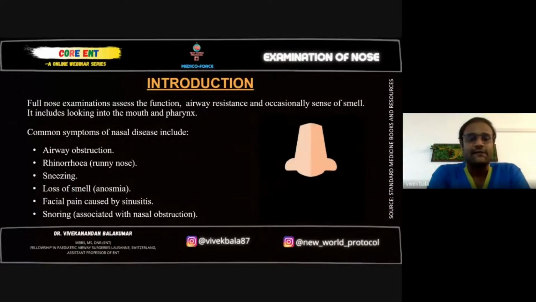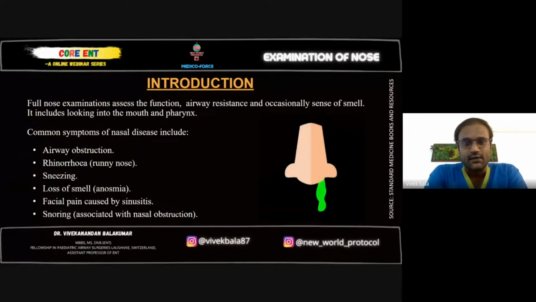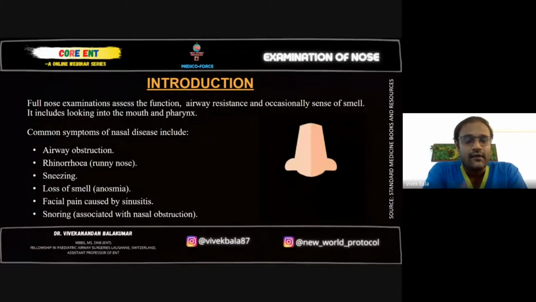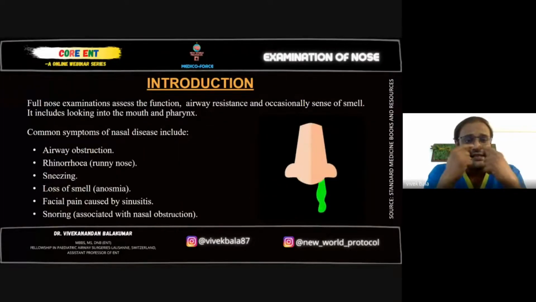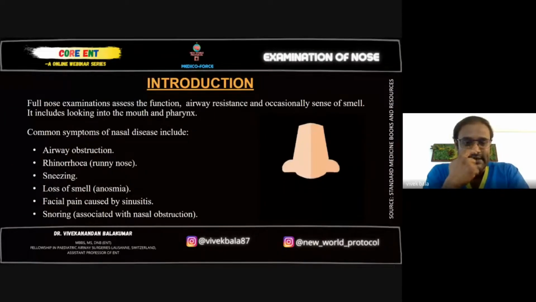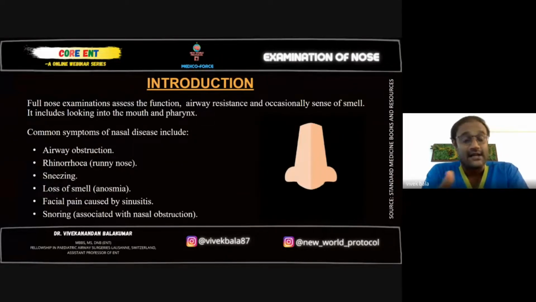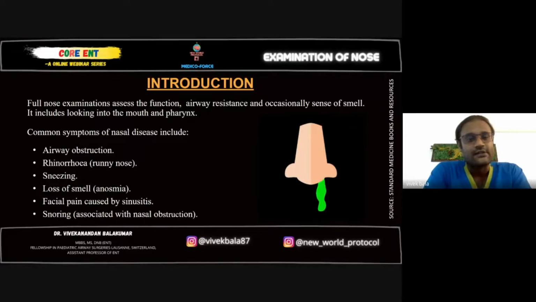Okay. So first of all, the nose examination: you don't go directly to see the inside of the nose. First of all, see the external nose. Do you find any abnormalities there, any crooked nose deformity, whether the shape of the nose has changed, any scars or sinuses over this area, any scars or sinuses because of a previous surgery? All those things have to be noted. And guys, the examination not only includes the nose, we also have to see the throat as well as the neck.